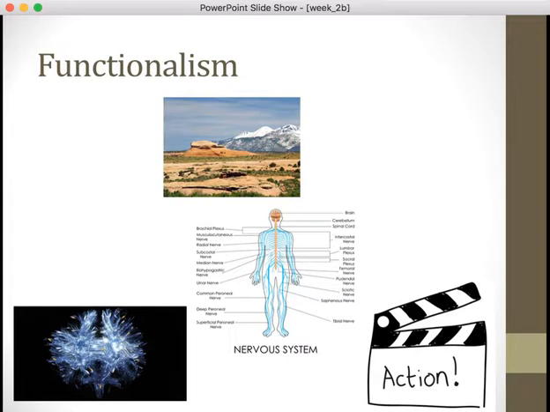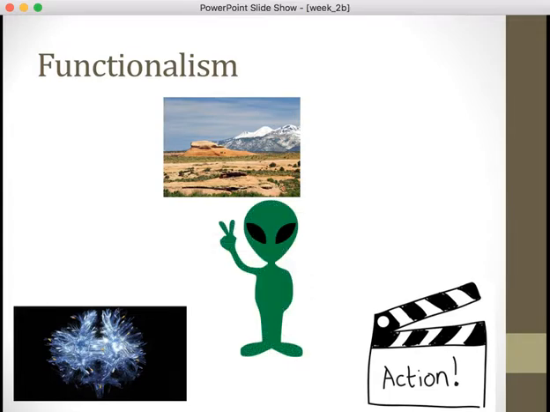Now, one of the things that can result by taking this view is ET can have a mind. We're no longer committed to saying a mind has to be associated with the brain, which is one of the issues that reductive materialism is tied into. We can say, no, it's not necessarily a central nervous system. That just happens to be the way the human being is able to take in input from the environment, process it, understand it, and then turn around and do actions. But some other being might have a different way of doing that. They might not have a central nervous system, but they'll have some other physiological process for doing it.